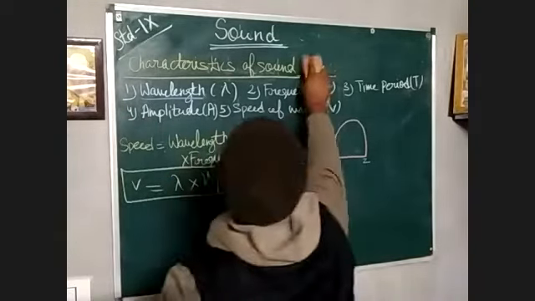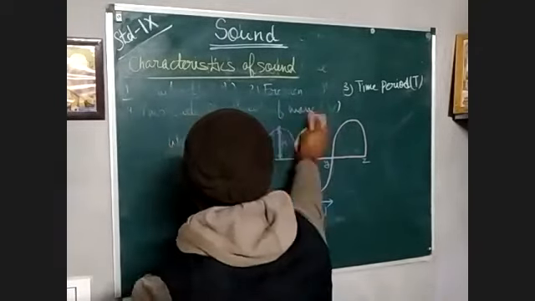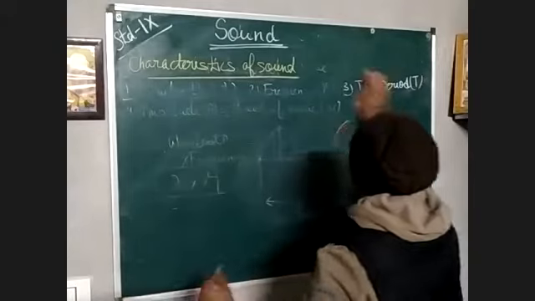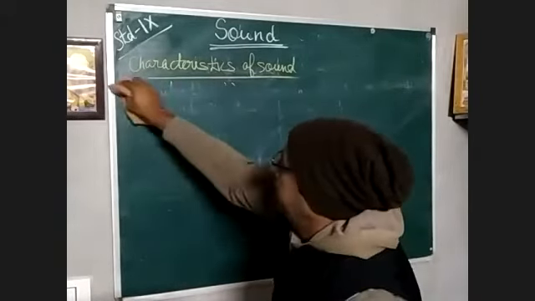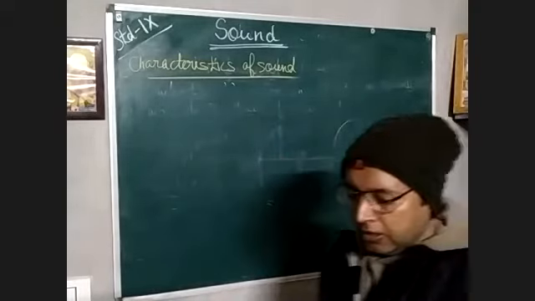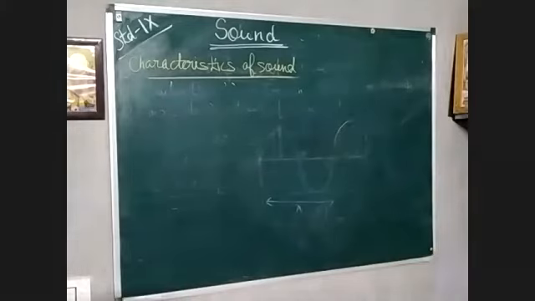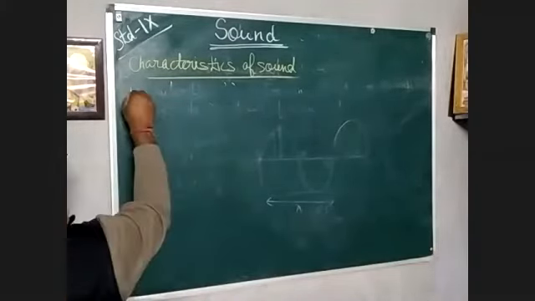Okay. Now we are going to discuss a very important thing. The major difference you have to understand: earlier we discussed the characteristics of sound wave. Now we are going to discuss the characteristics of sound. There are three fundamental characteristics of sound.